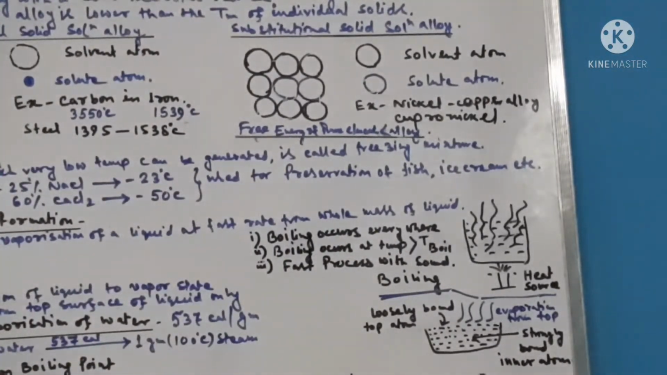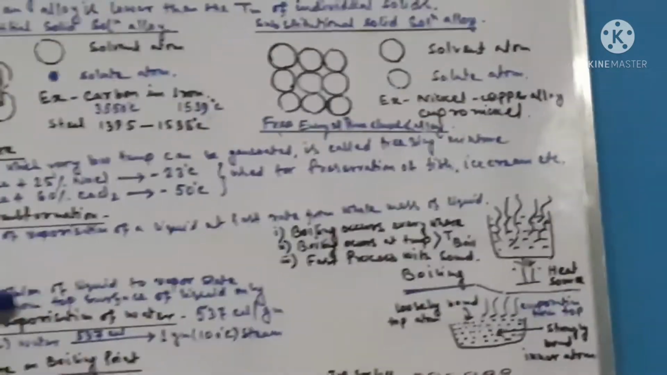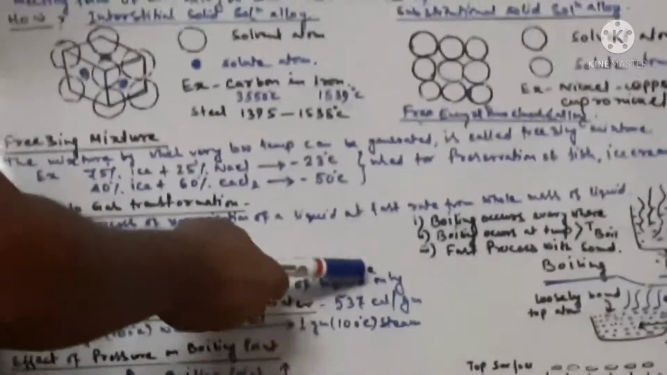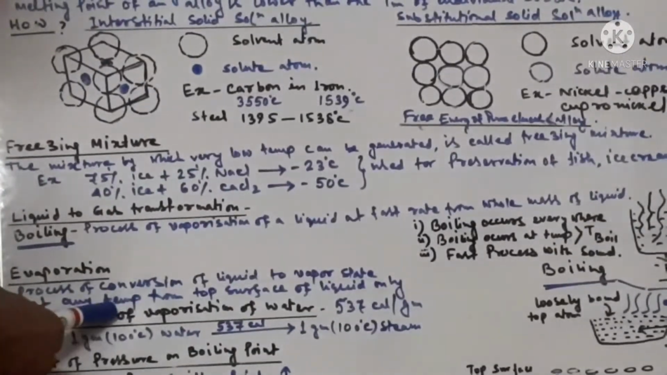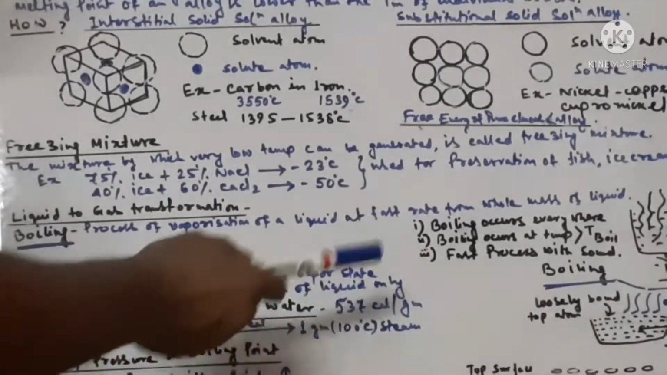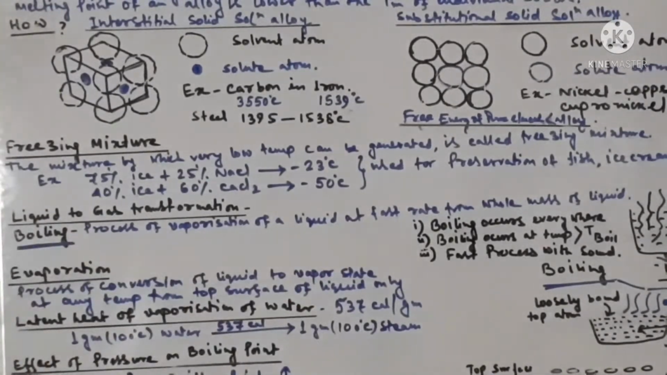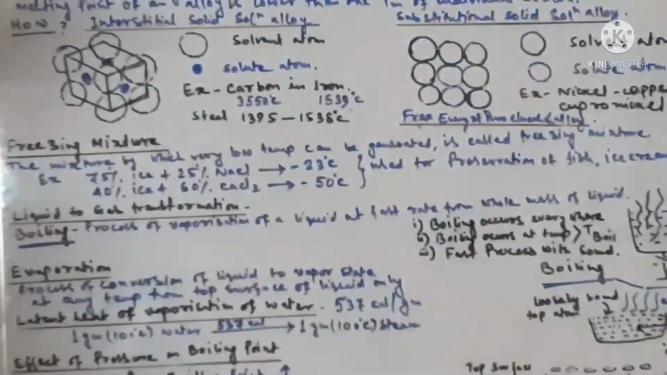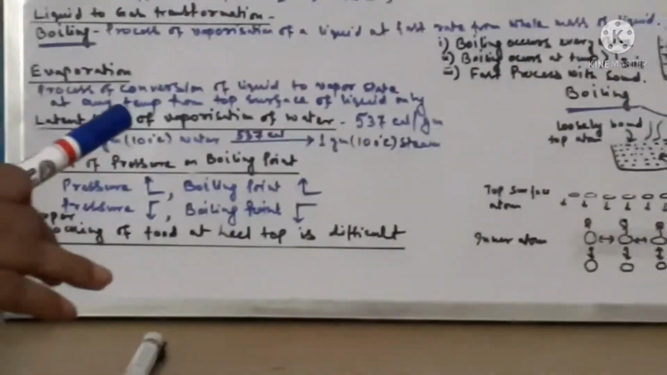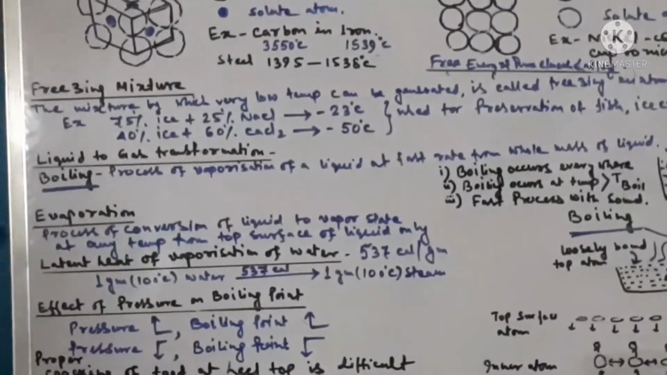That is the boiling. Evaporation is the process of conversion of liquid to vapor state at any temperature from the top surface of the liquid only. So evaporation will happen from the top surface of the liquid only and not from the whole mass of the body.